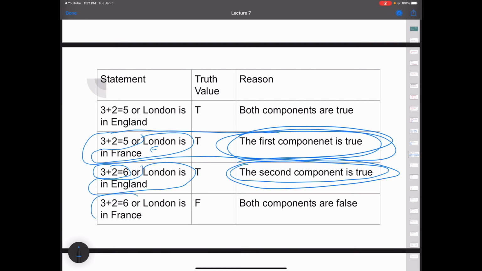But once both pieces are false, we can't avoid it. The statement is definitely false. Both simple statements are false, so our whole statement is false. And that is the logic behind truth tables. We'll do a little more with them in the